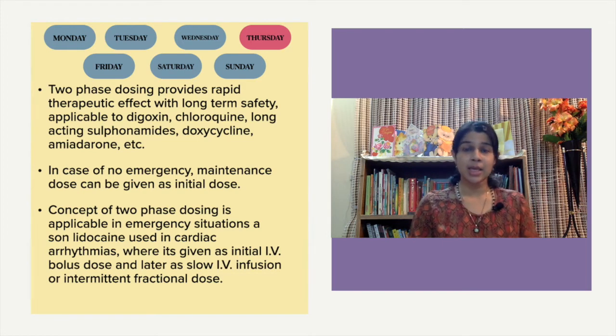And what are other cases where it can be applicable? I told you that also. In the case of drugs having a short T half in critically ill patients, that is lidocaine in the use of cardiac arrhythmias, an IV bolus dose is given as a priming or initial dose, and then it's followed by the maintenance dose.